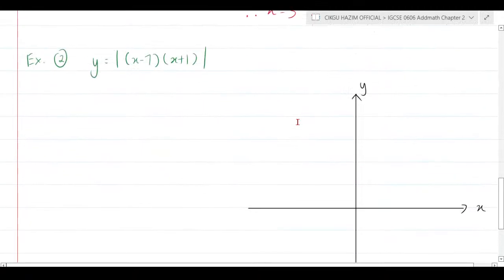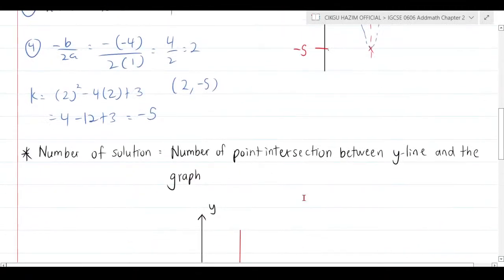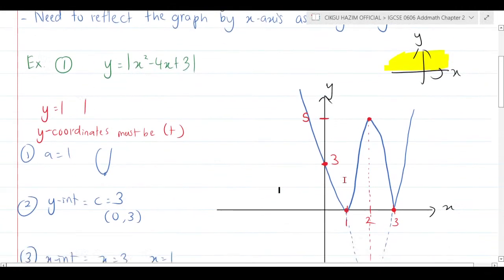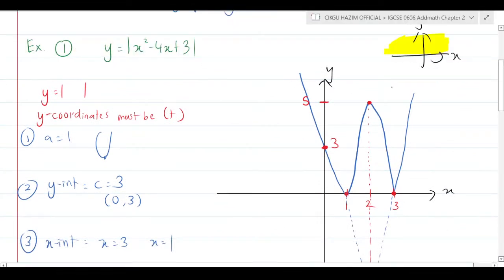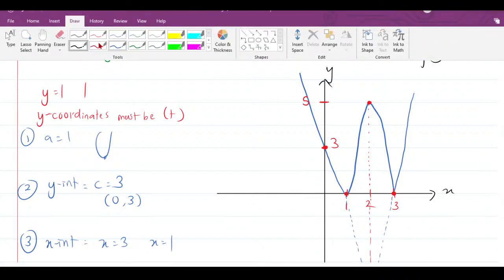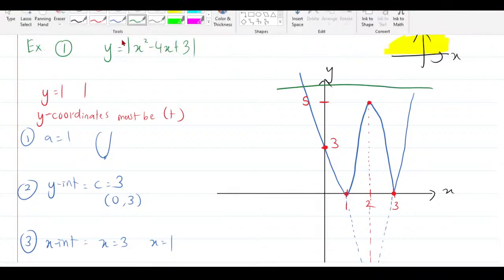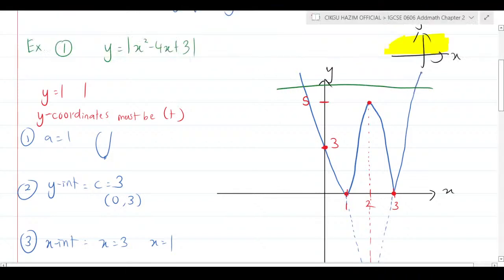For this example, this one is a bit a lot, and I don't want to consume much of your time, as you don't have much time to study on your own. I'm just going to use this example. Whenever we are talking about the y line, please always understand that the y line could have 3 types of solution or intersection. If your y line is around here, imagine that I extended the graph like that. If your line is around that area, you only have 2 solutions, which is 2 intersections.